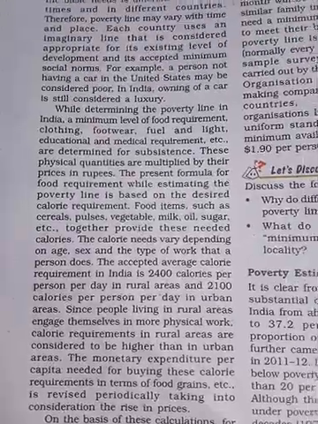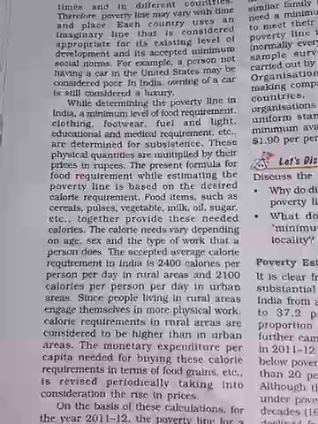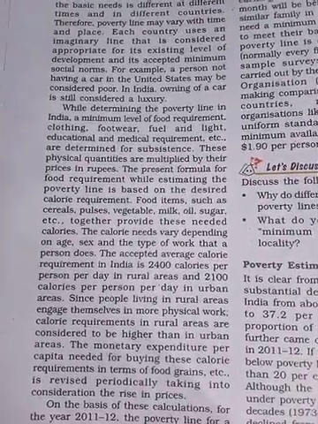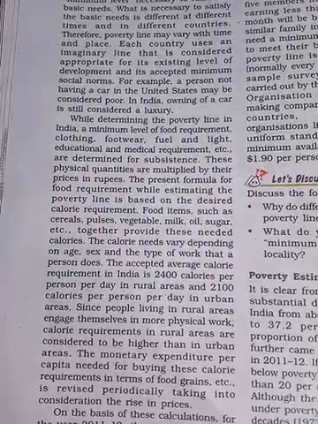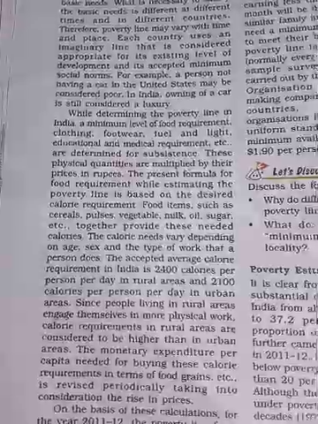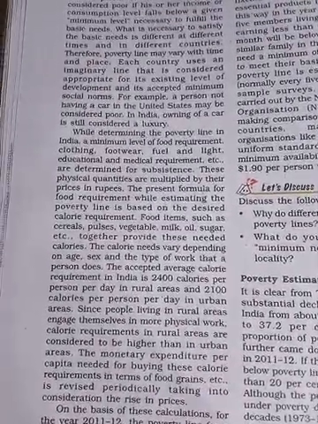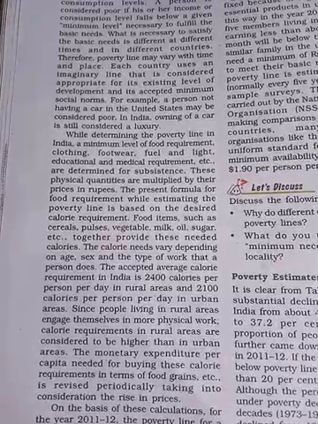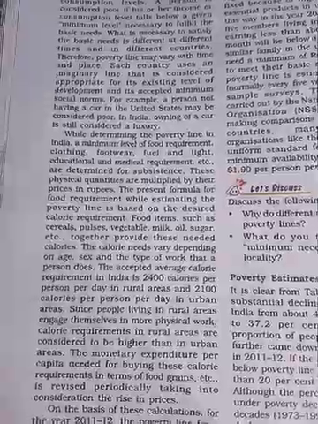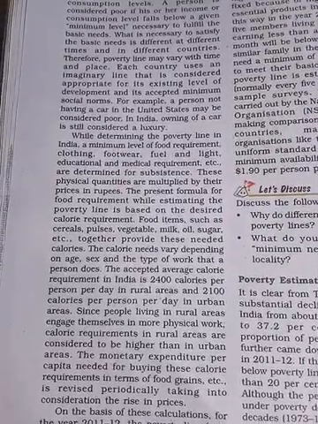While determining the poverty line in India, a minimum level of food requirement, clothing, footwear, fuel, light, education and medical requirements are determined for subsistence. These physical quantities are multiplied by their price in rupees.